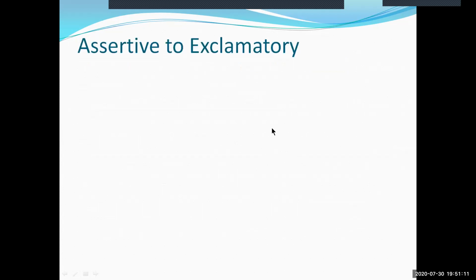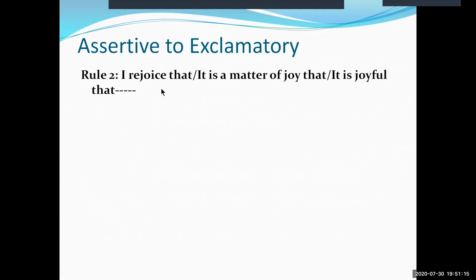Okay, let us move to rule 2. Here the structure is I rejoice that, it is a matter of joy that, or it is joyful that. If these expressions are used in a sentence, then we can make the sentence exclamatory by using the word hurrah in place of these phrases.